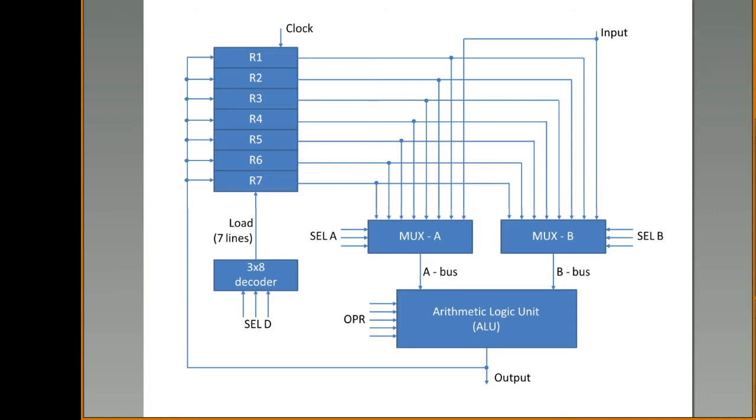Okay, thank you. Is this register organization clear? Shall I move on to the next topic? Okay, thank you. So this is the general register organization. You will be having a number of registers where the operands will be stored, and to perform the operations or any instruction execution, this ALU is responsible, and this ALU will get data from the registers using the multiplexers. So this is your register organization.